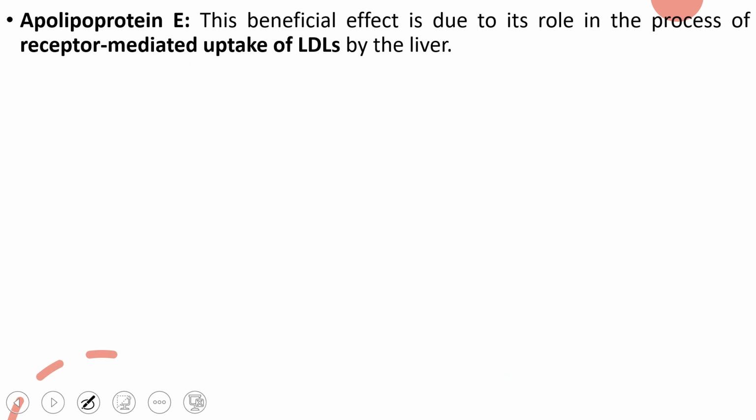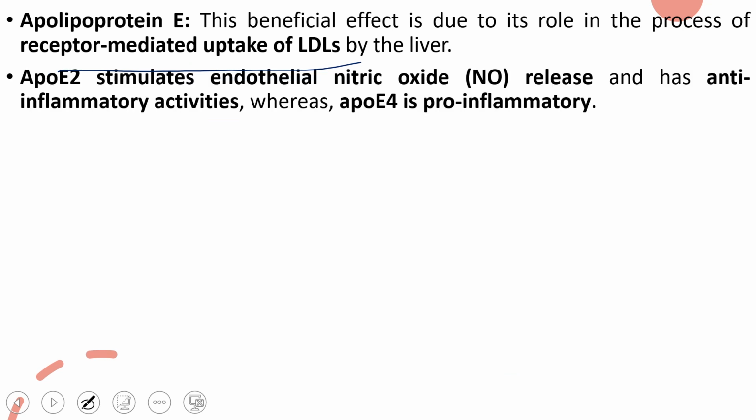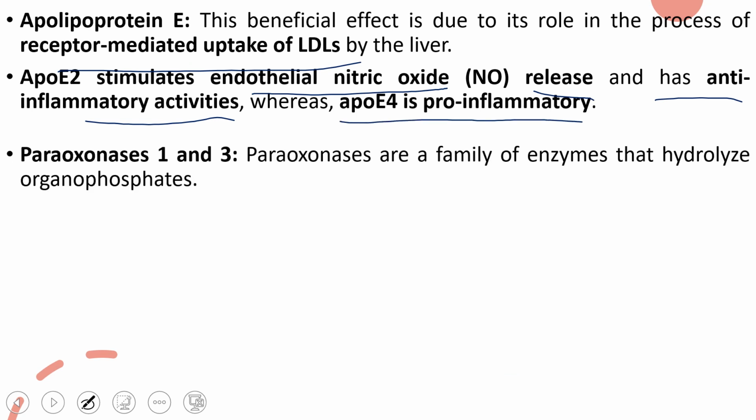Other than that, it also has apoprotein E, which is normally involved in the receptor mediated uptake of LDL. So HDL donates apoprotein E to chylomicron and VLDL. Because of that, VLDL and chylomicron will be taken to the liver. This E2 has different kinds of variants. Apoprotein E2 normally stimulates endothelial nitric oxide release and has anti-inflammatory activity, whereas E4 has pro-inflammatory activity, so it induces your immune responses.